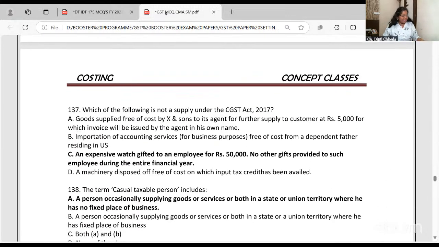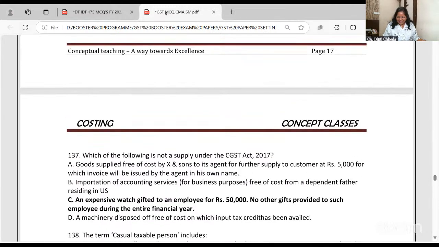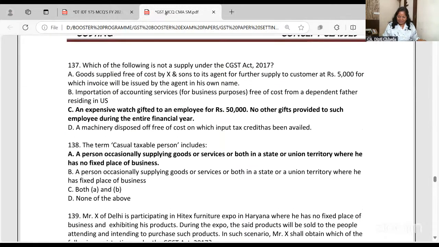Correct. Next. Which of the following is not a supply under the CGST Act? It's not a supply, okay? Goods which are supplied free of cost to its agent for further supply to customer. Importation of accounting service free of cost from dependent father. It's a supply because, though it's from a relative, it's for business purpose. So any services imported from a related person for business purpose are a supply.